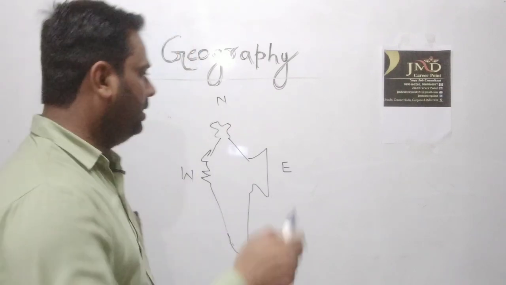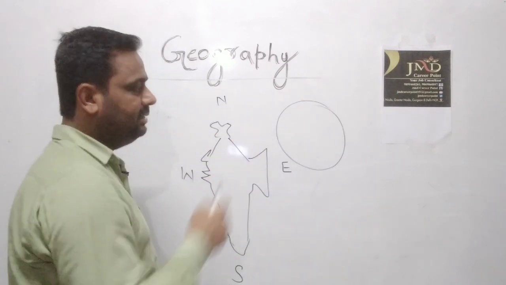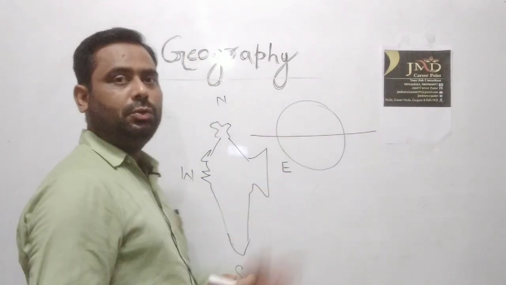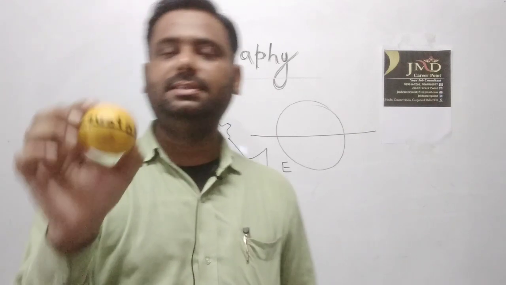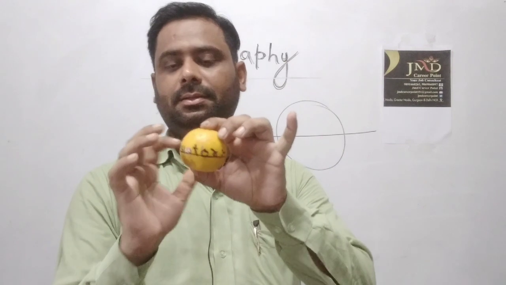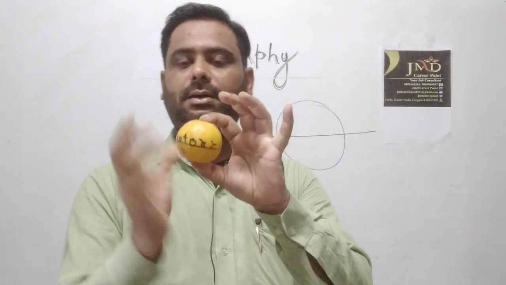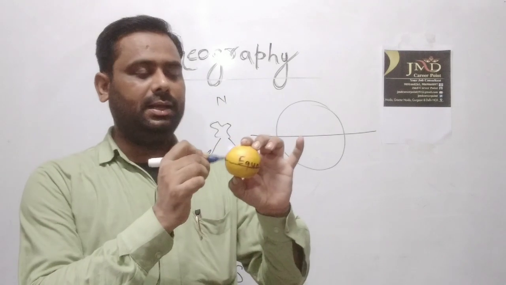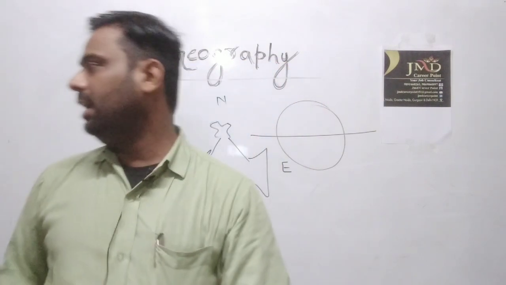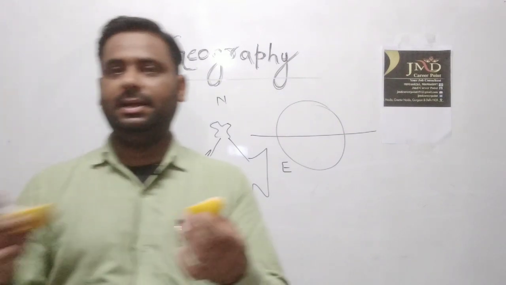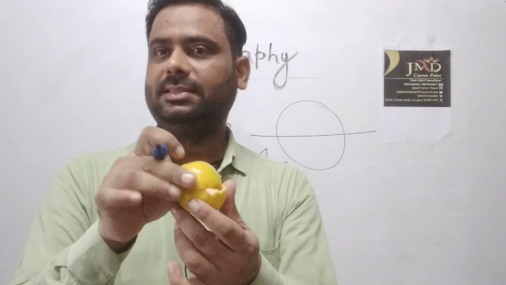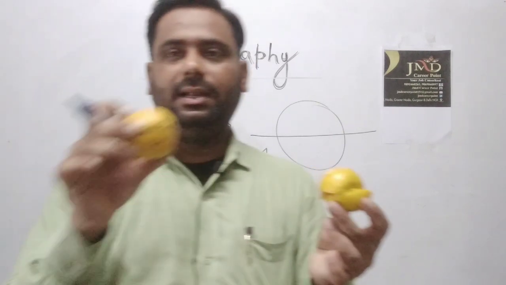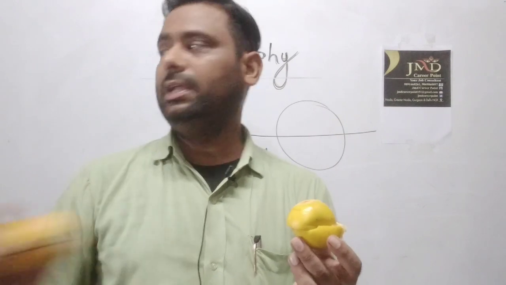If we consider this fruit as the Earth and cut it into two halves, making two hemispheres, the middle line circling all over it is considered the equator. The equator is a 0 degree line which splits the Earth into two equal halves.